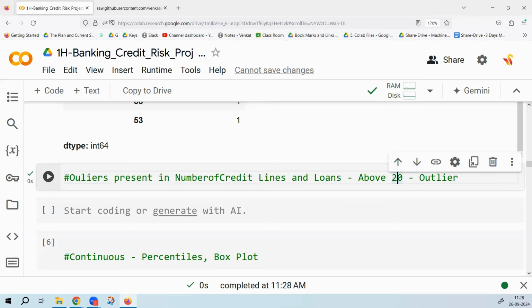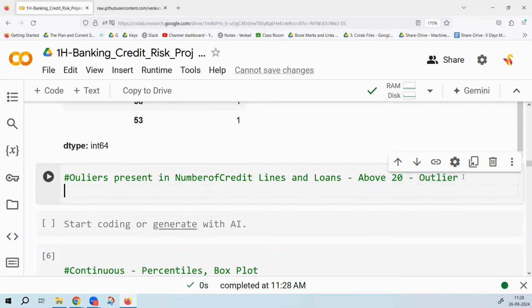Number of credit cards and loans. Again, this number, we don't decide it. Who gives us the slightly upper limit that we should consider? Is it the regulator or the business partner? Do we decide as a data analyst what the number should be? No. As a data analyst, you don't decide it. Your business partner will give you that.